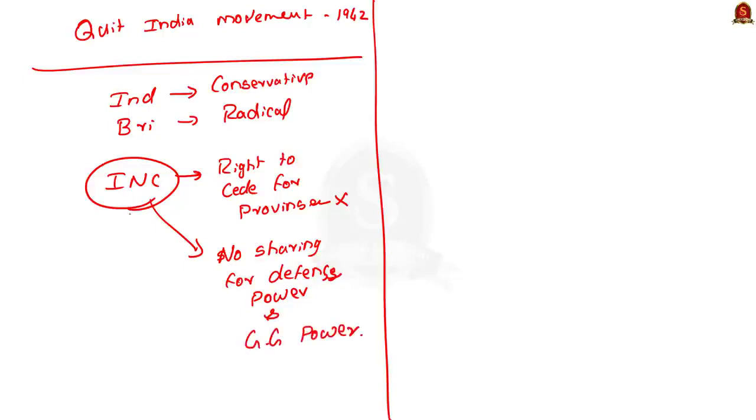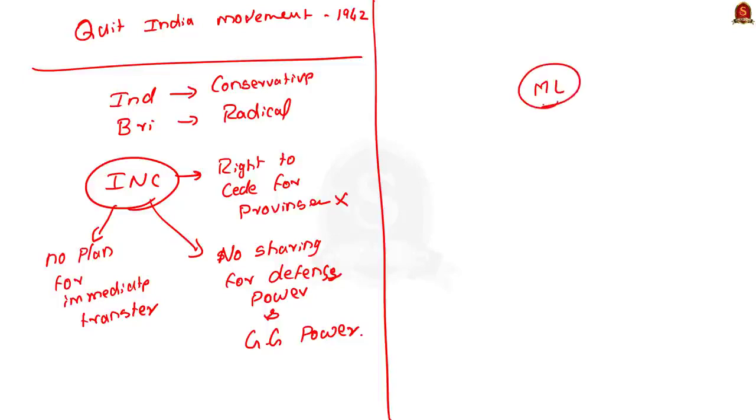Okay. Finally, the Indian National Congress opposed the proposal because it lacked a concrete plan for the immediate transfer of power. So, these are the reasons why the Indian National Congress opposed the Cripps mission. Now, we will see why the Muslim League opposed the Cripps mission. Okay. Actually, they opposed the Cripps mission for different reasons.